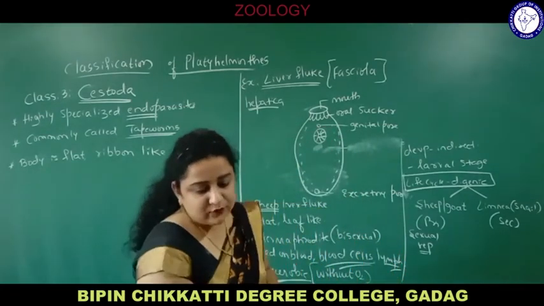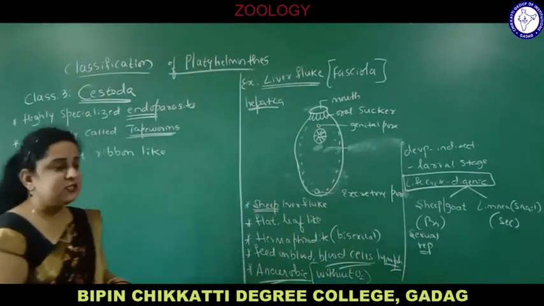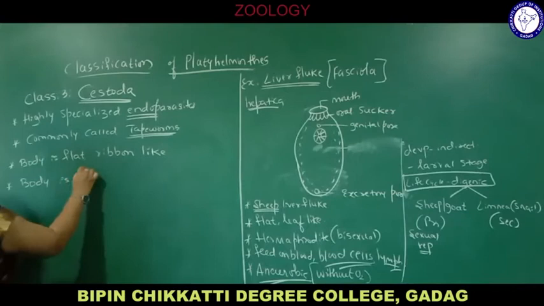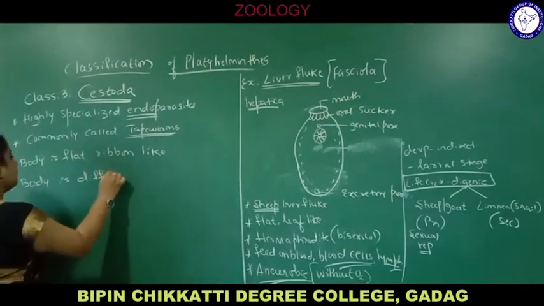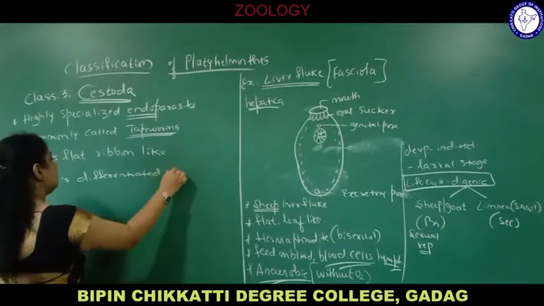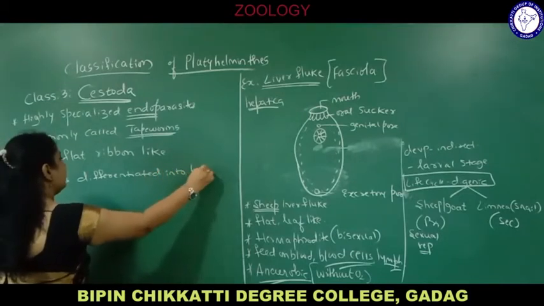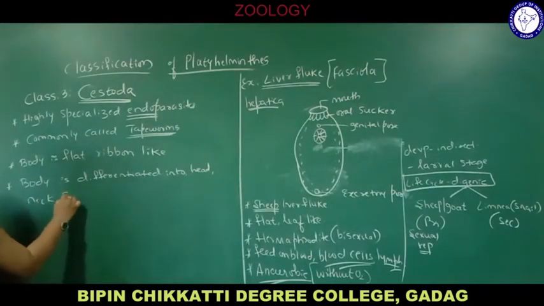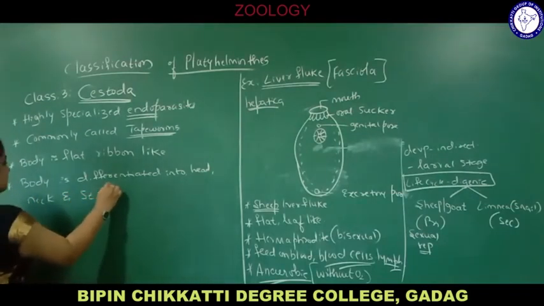Next, the body of tapeworms is differentiated into different parts: head, neck and strobilus.